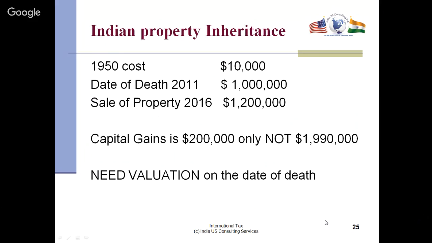So here's an example. If you have a property you inherited, now we talk about inheritance. Say you inherited a property from 1950. Your parent bought it for 10,000 and the parents passed away. On the date of death in 2011, the property is valued at a fair market value of $1 million. Then the descendants turn around and sell the property in 2016. They sold it for 1.2 million. So the gain is only $200,000.